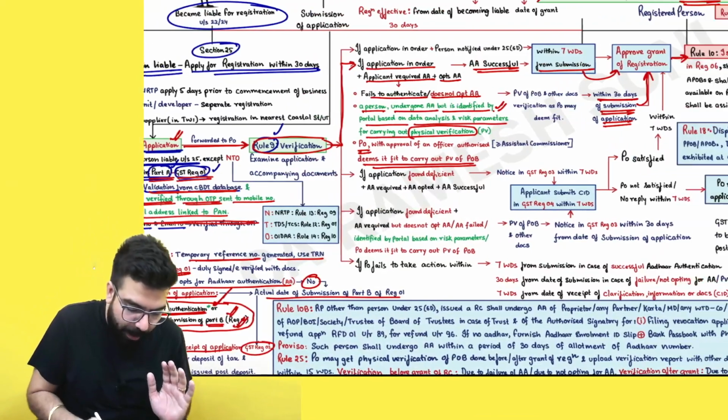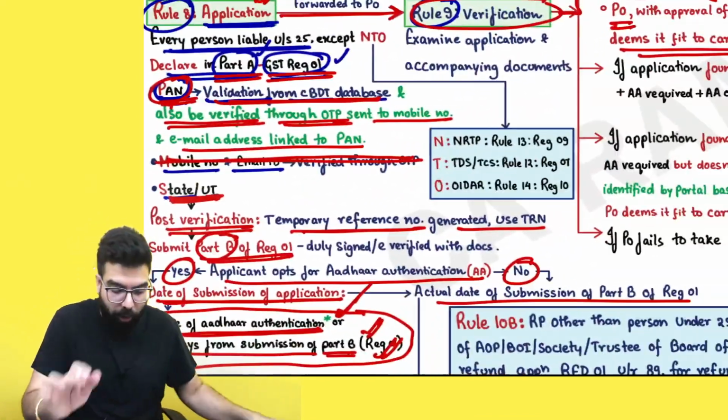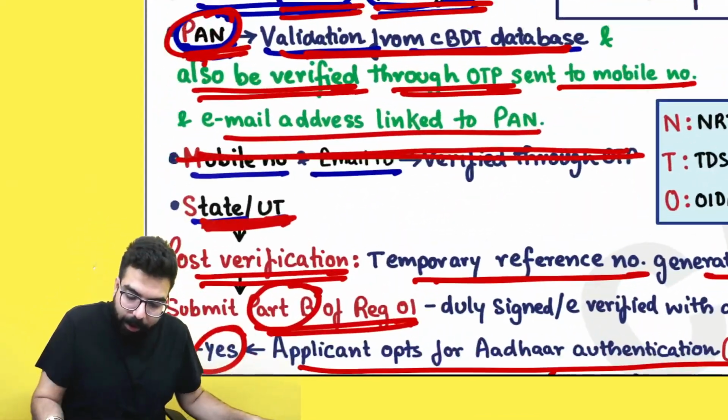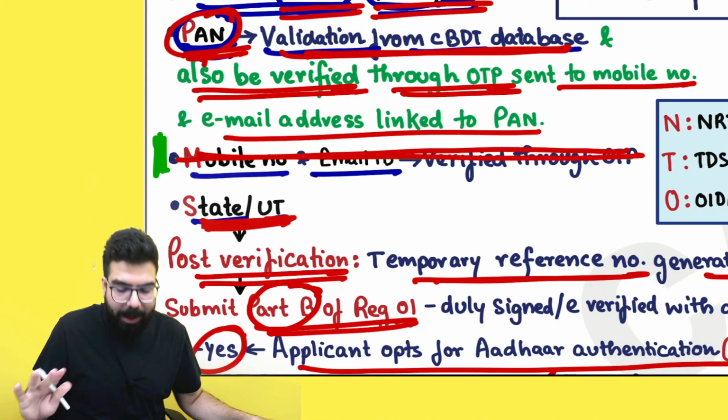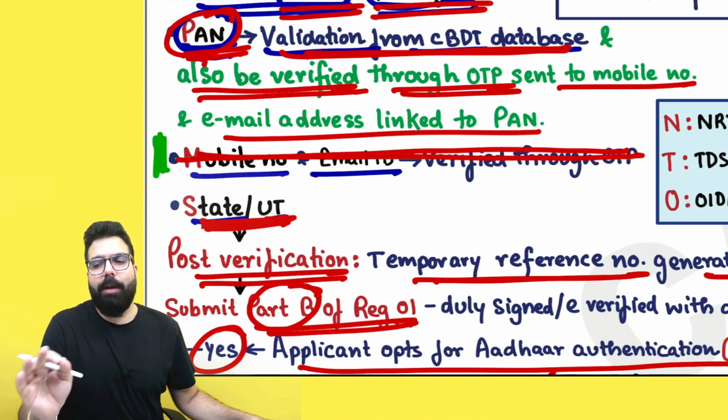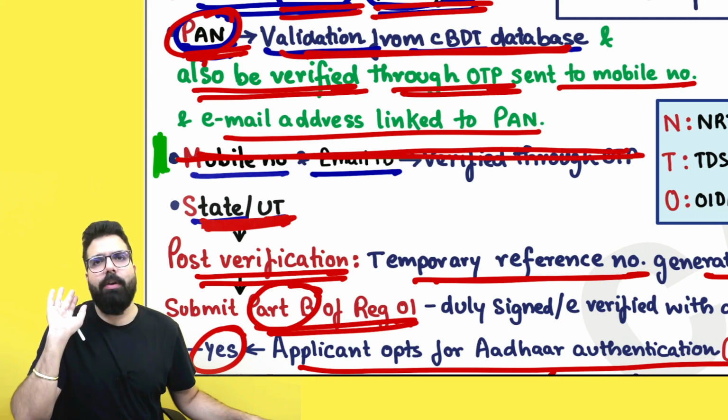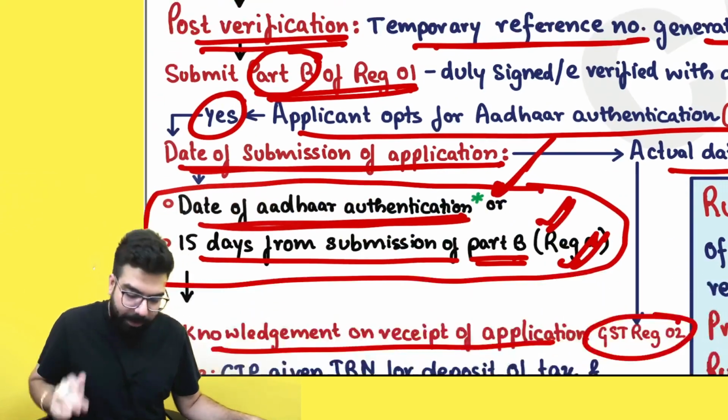So rule number 8 mein one amendment, two amendment. Listen to me carefully. Rule number 8 mein number 1, you don't have to declare any more mobile number and email ID. PAN में whatever mobile number and email ID is linked, on that only they will go ahead and send the OTP. ठीक है sir, done.